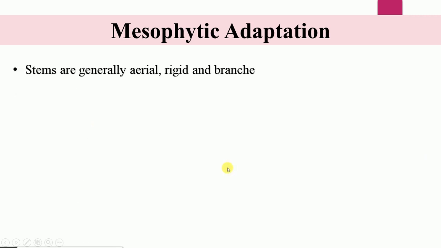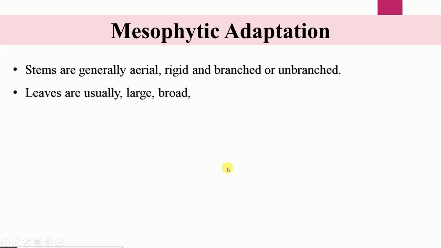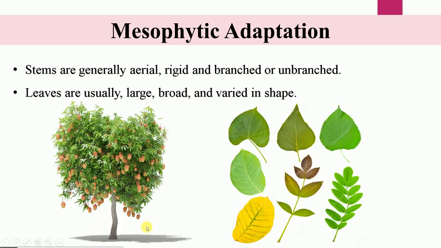The stems of mesophytes are generally aerial, rigid and branched or unbranched. The leaves are usually large, broad and varied in shape. So this is an example of a mesophytic plant, which is basically the mango, and here are the types of leaves which are different from those of the hydrophytes we lately described.